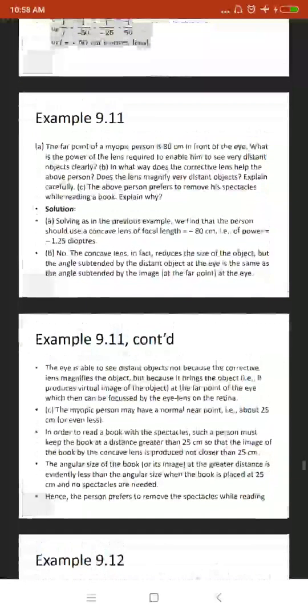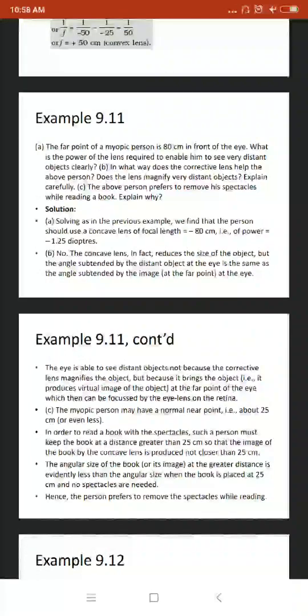Let us go through another example. The far point of a myopic person is 80 centimeter in front of the eye. What is the power of the lens required to enable him to see distant objects clearly? As we have seen in the previous example, with the equation we have defined, the focal length required is minus 80 centimeter.